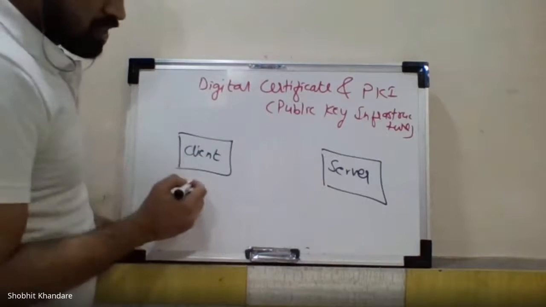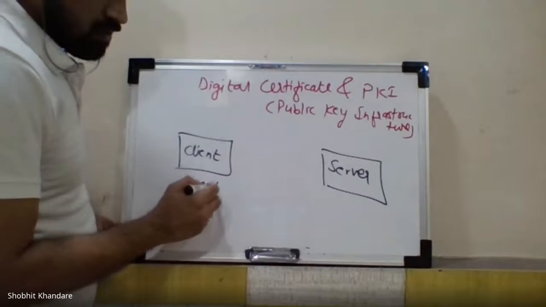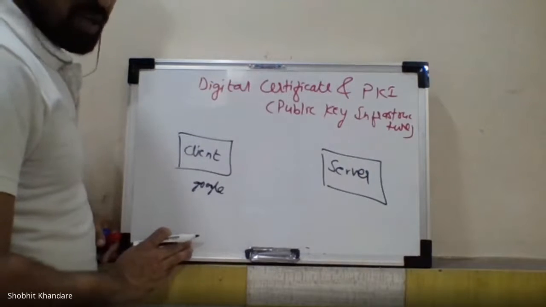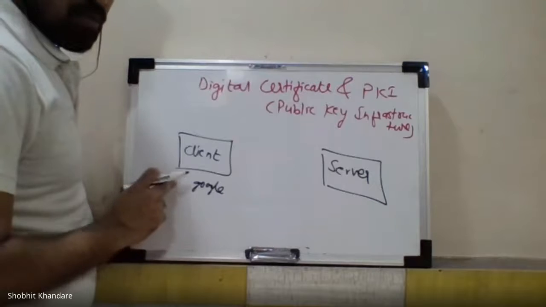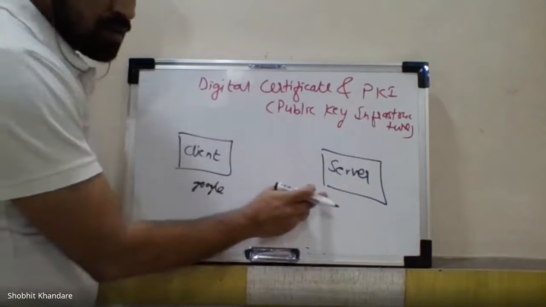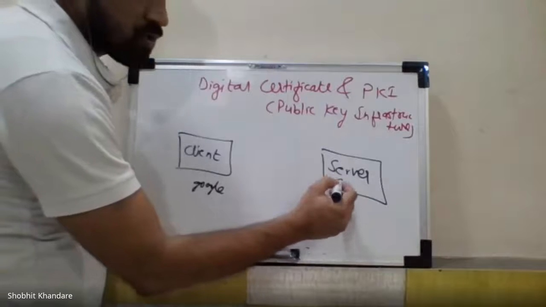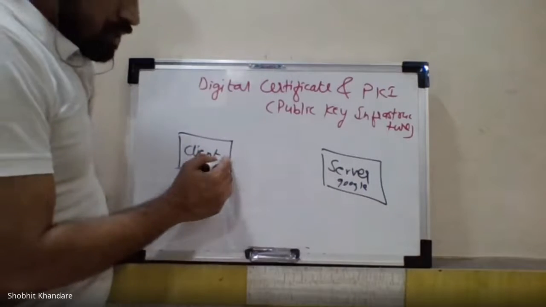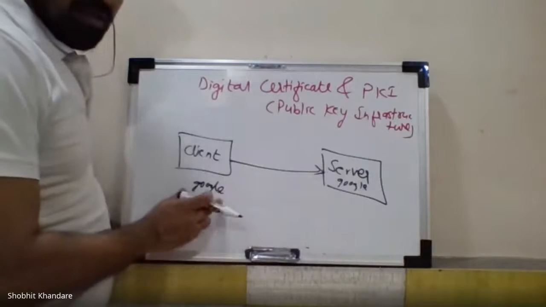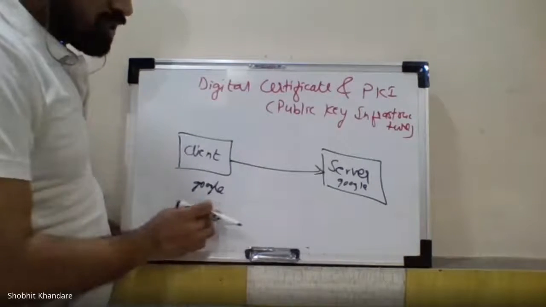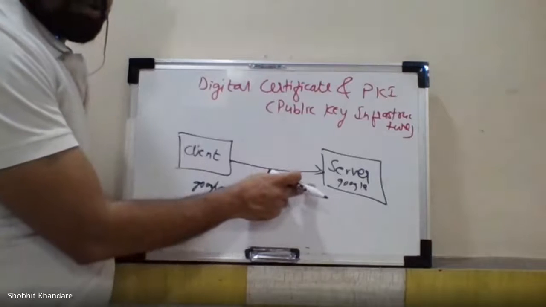Now for example, if I want to access Google, you will type www.google.com. Now this server of Google is this. Whenever you are requesting to use the service of this Google server, you are sending some request.